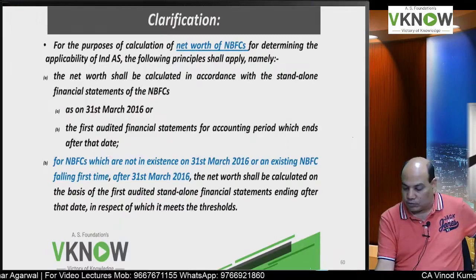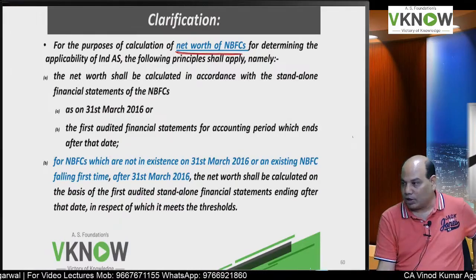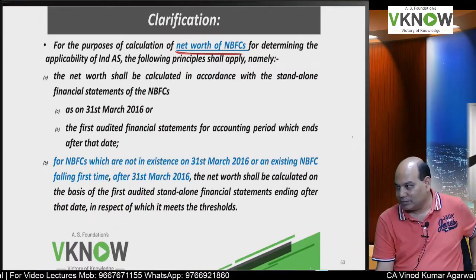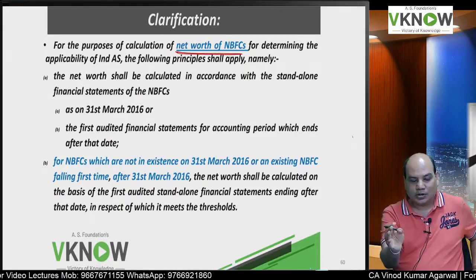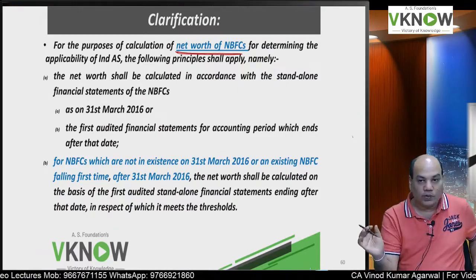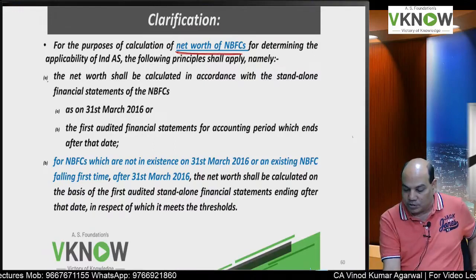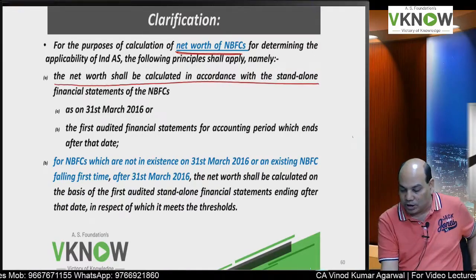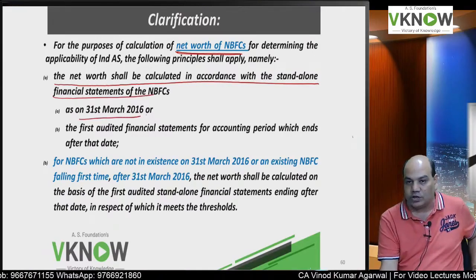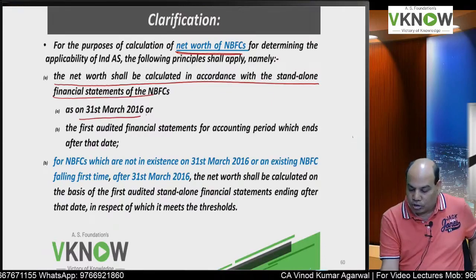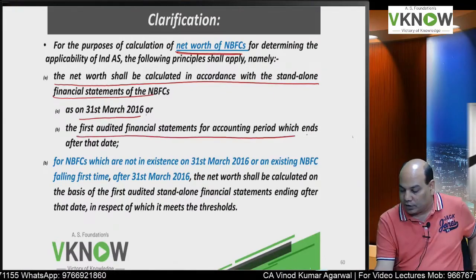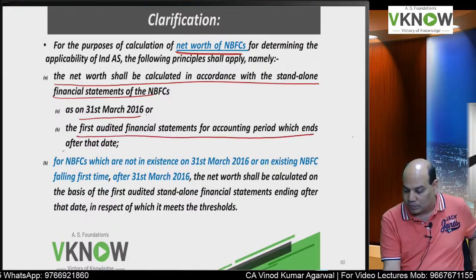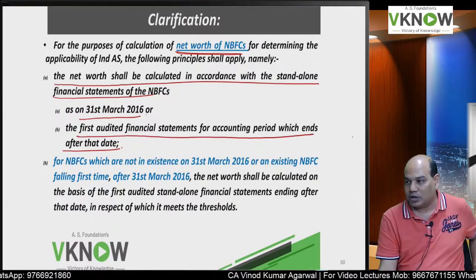Then what about NBFC? For NBFC I can't use the same date, because for NBFC the first phase itself is 1/4/18. So for NBFC they have said the net worth will be calculated as per standalone on 31st March 16, or the first audited financial statement for accounting period which ends after that date.